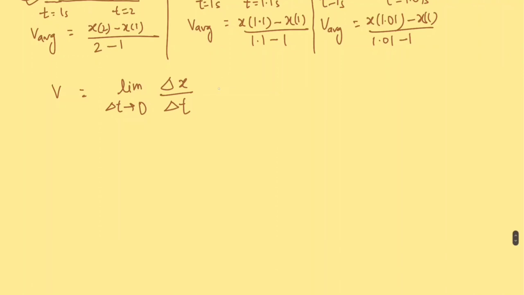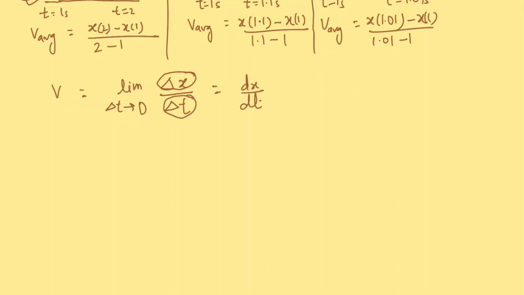You see this is equal to dx by dt. The average velocity was the displacement over time, but the instantaneous velocity is its limit when delta t approaches 0. So it is the derivative of x, where x denotes the particle's position.